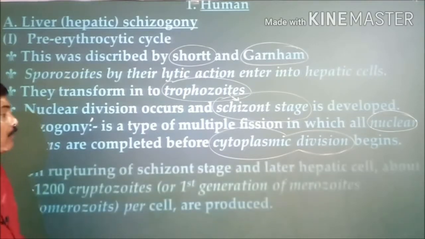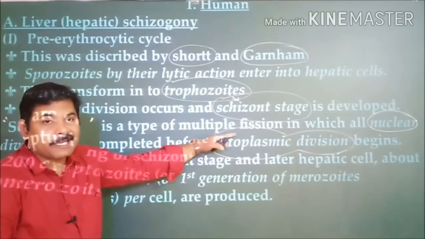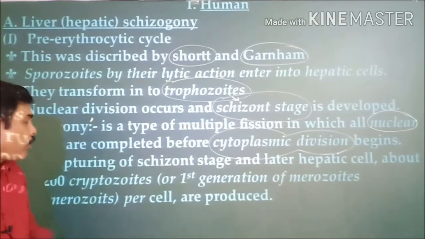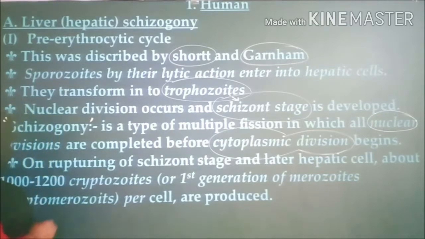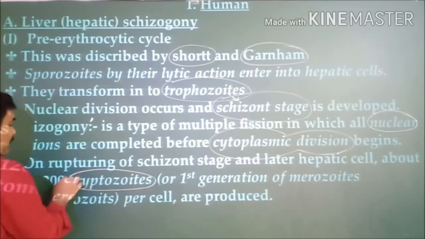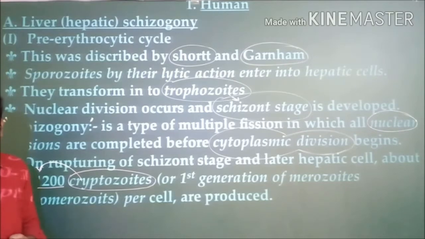Next, the cells that are produced as a result of the schizogony in a schizont are known as cryptomerozoites. In each liver cell, almost 1000 to 1200 cryptozoites are formed.